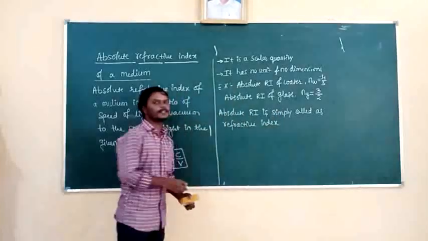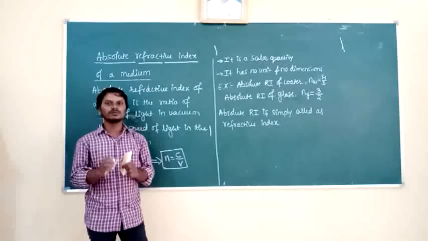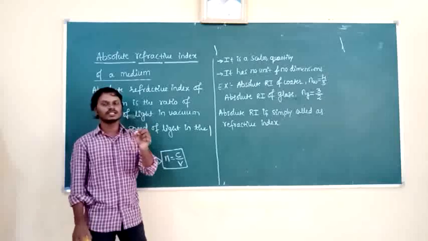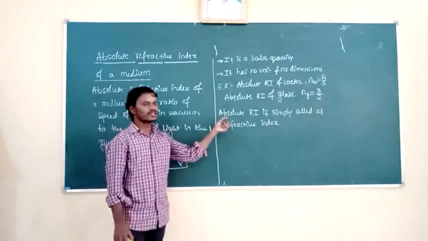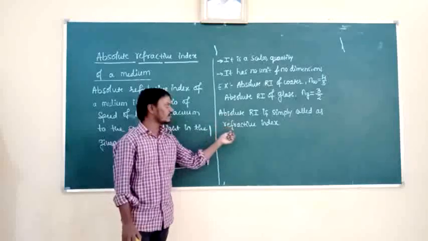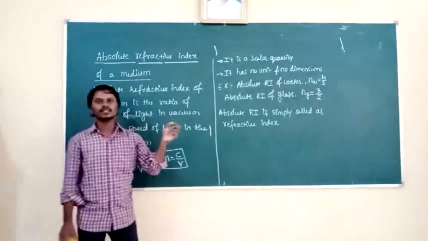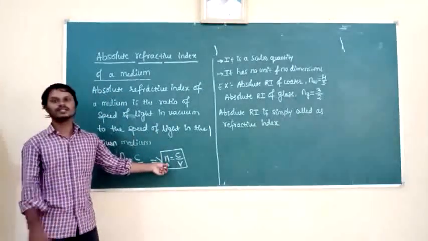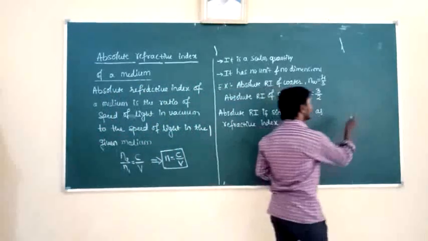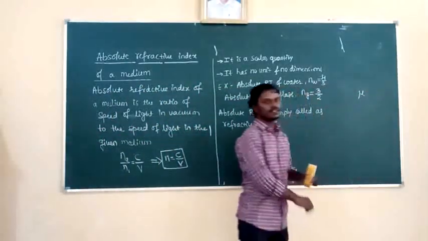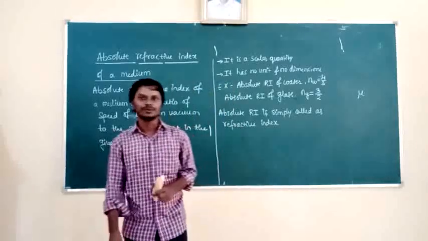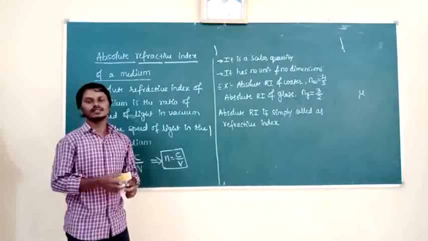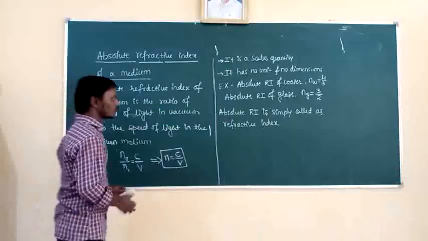Refractive index. See here, absolute refractive index means one medium must be air. That is, the refractive index of the medium with respect to air is called absolute refractive index, and simply it is called refractive index. Absolute refractive index is denoted by n. In some other books it is denoted by the letter mu. Don't confuse with that. Mu and n are both taken for the refractive index.